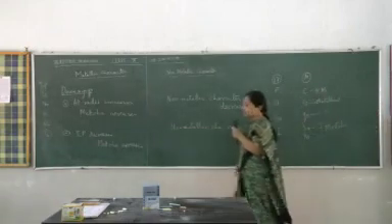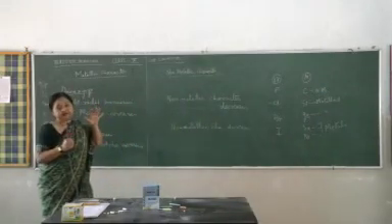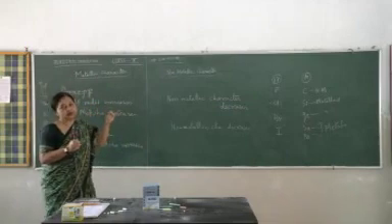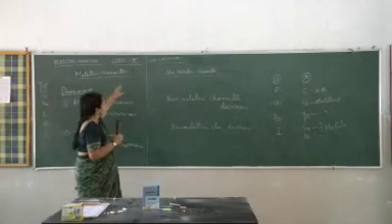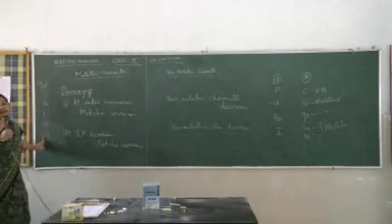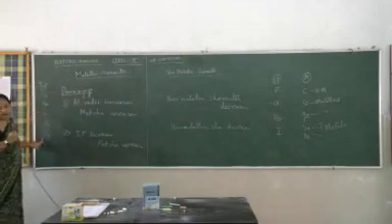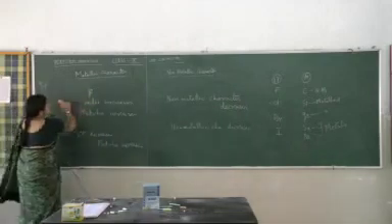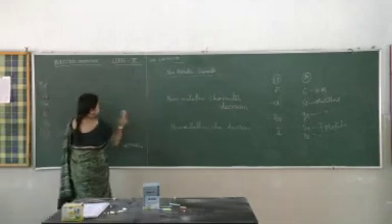So what is the most metallic element? Cesium. And most non-metallic element is fluorine. Right on top of the halogens is the most non-metallic element, and right at the bottom of the alkali metals is the most metallic element. Most non-metallic fluorine, most metallic cesium. Now the other properties, this is about your metallic character and non-metallic character.